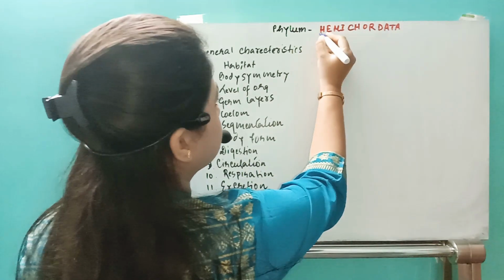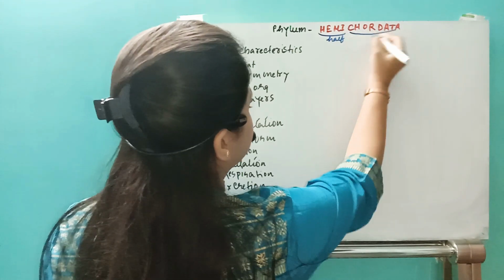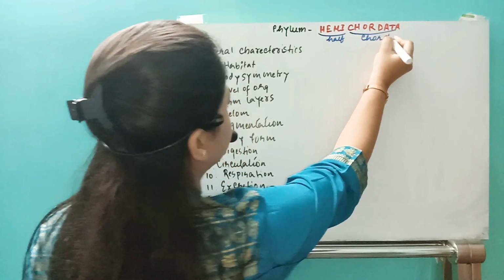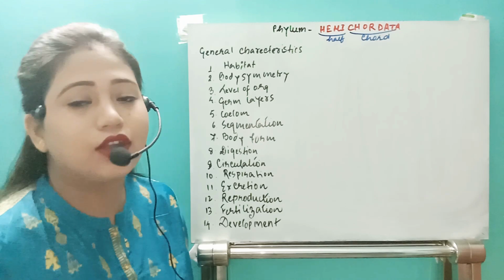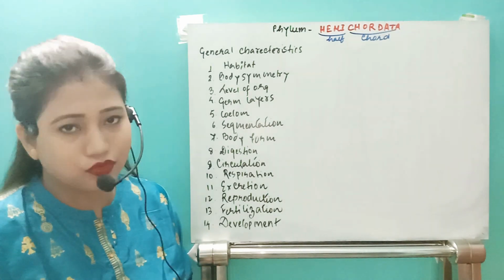Hemichordata means those organisms which have, hemi means half, right? And these organisms which have a half notochord-like structure are known as the Hemichordata. Now what actually is a half notochord?